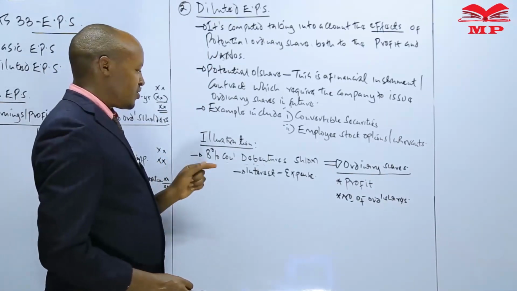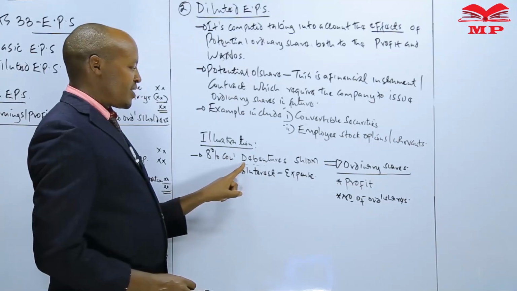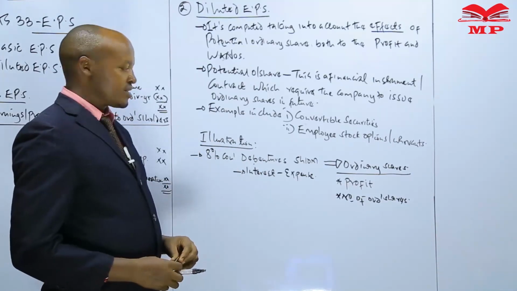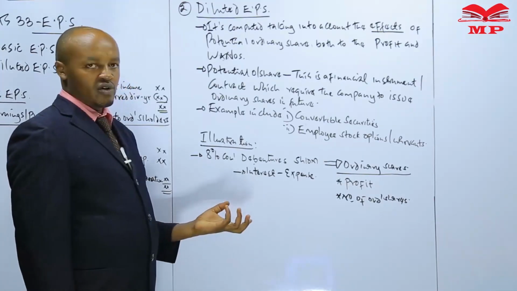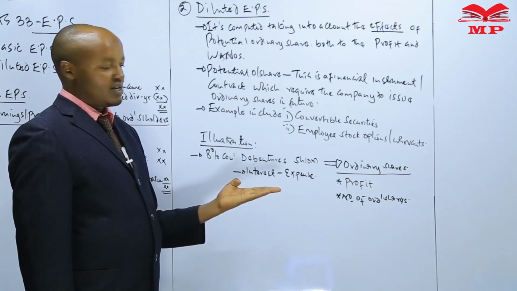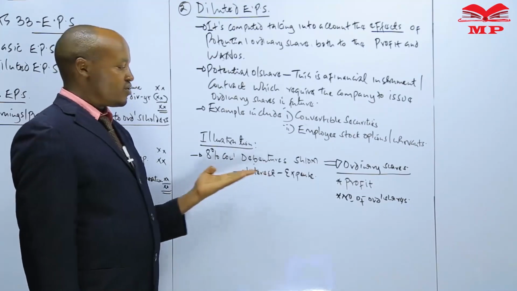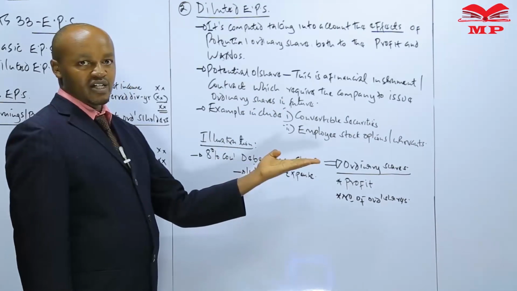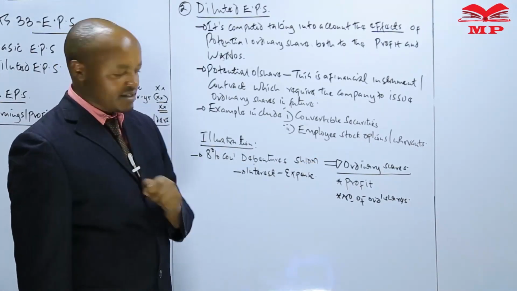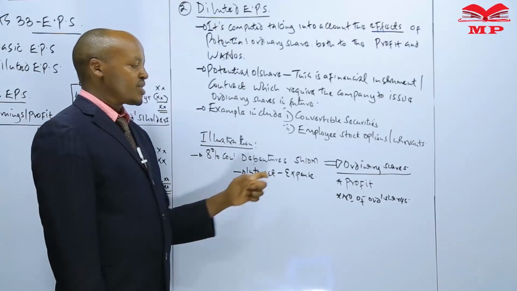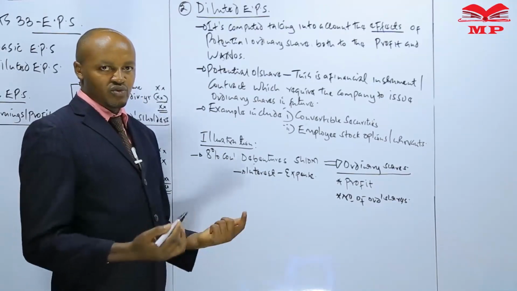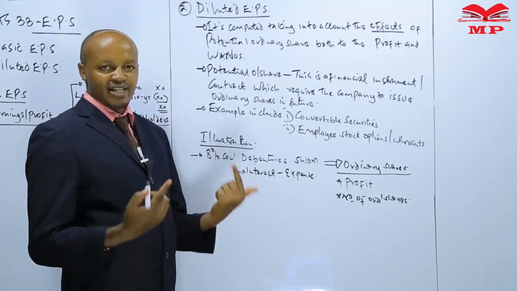For instance, if we are told that in a given financial year the company had issued 8% convertible debentures, we compute the amount by which the profit would have increased during the current financial year if those particular debentures were converted into ordinary shares in the course of the year. So that means we compute something known as increase in earnings. Two, we also compute something known as increase in number of shares. But for us to be able to do that, there is an assumption which we make.